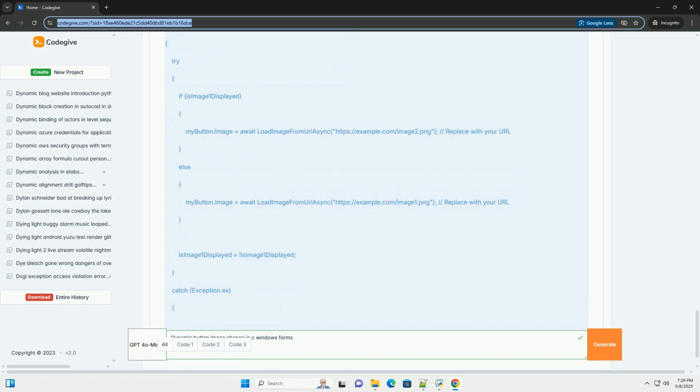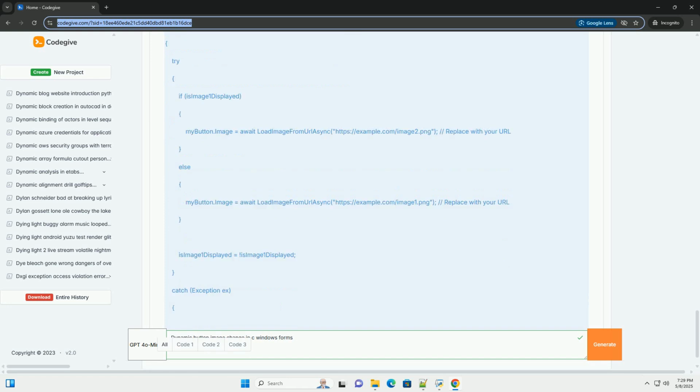3. Adding images to your project, resource files. The most common and recommended way to include images is to add them as project resources. This embeds the images within your application's executable. 1. In Solution Explorer, usually on the right side of the screen, right-click on your project name, Dynamic Button Image Demo. 2.